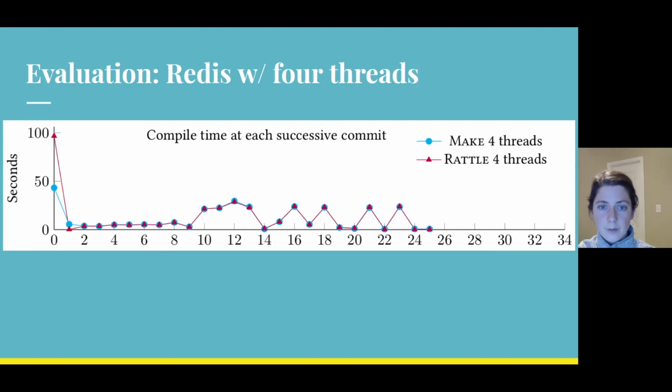And here is a comparison of Redis being built with 4 threads by both Make and Rattle. Once again, the x-axis is the number of commits built so far, and the y-axis is time to build a commit in seconds. And from this chart, we can see that even though Rattle had no explicit dependency information, it still achieved performance and speed up comparable to Make for all but commit 0 in the chart.